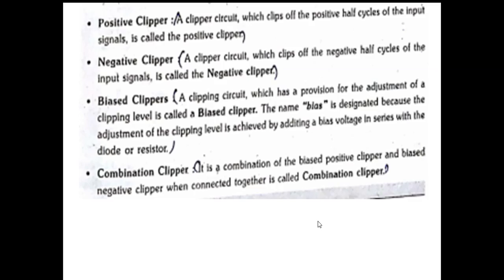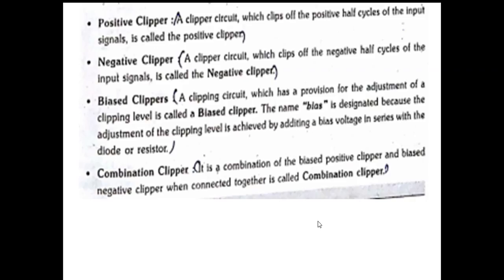Here the definitions are given. Positive clipper is defined as a clipper circuit which clips off the positive half cycles of the input signal. What does a positive clipper do? It will clip off the positive half cycles in the given signal. Of course, the input signal is an AC signal. In that signal, a circuit which clips or removes the positive half cycle is called a positive clipper.